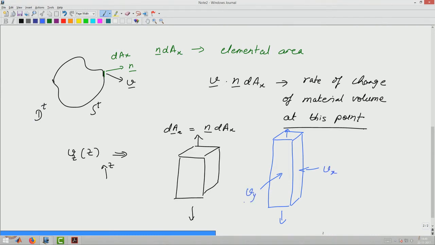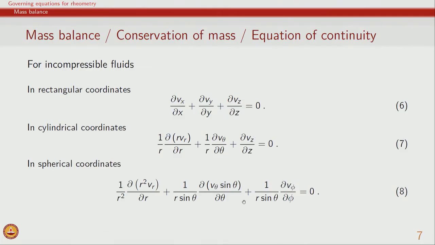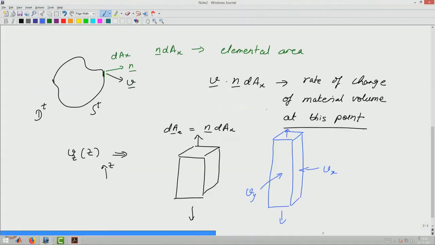So, we have in this case all the 3 components, and if you look at the mass balance for this particular situation, we have del V x by del x plus del V y by del y plus del V z by del z equal to 0. We have all the 3 terms, and the only thing we can ensure is that the overall sum needs to be 0.